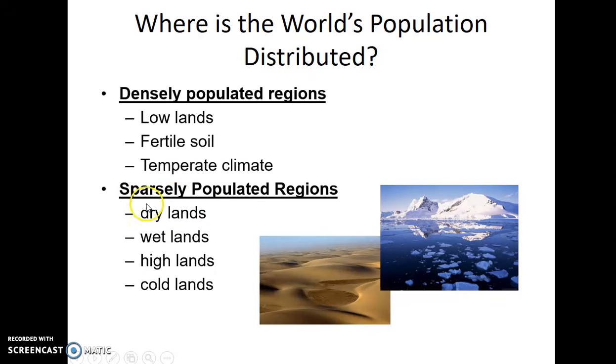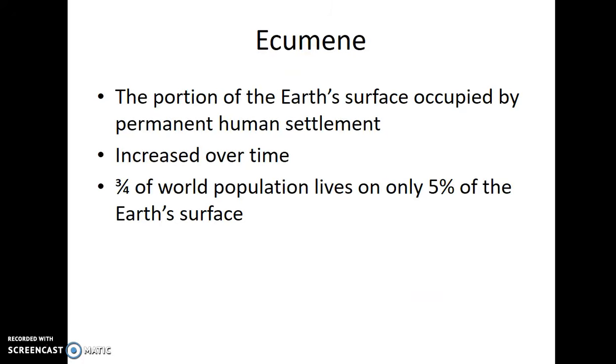These are dry lands, so that's deserts, wetlands. This would be areas where you have extreme rainforest, highlands, these would be mountainous areas, and cold lands. So this would be like the Arctic areas. So again, the ecumene is the portion of the Earth's surface occupied by permanent human settlement. It's increased over time because we've had better technology that allows us to settle on land, like in Florida, that previously we would not have been able to.